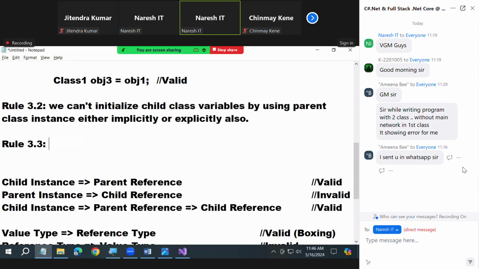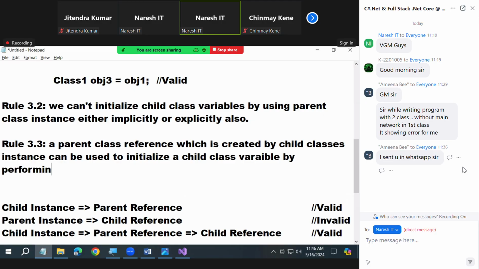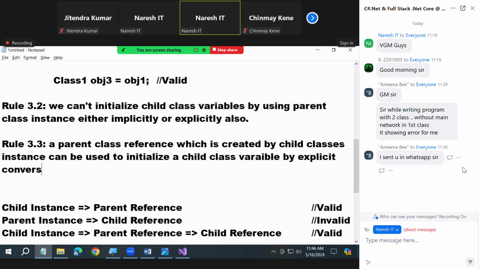A parent class reference, which is created by a child class instance, can be used to initialize a child class variable by performing explicit conversion.